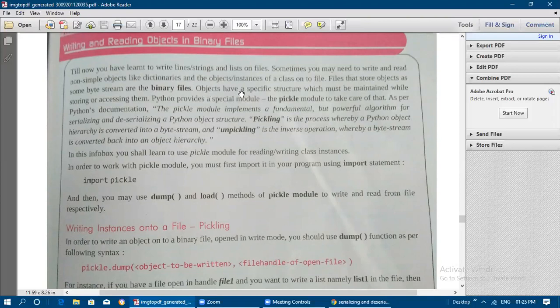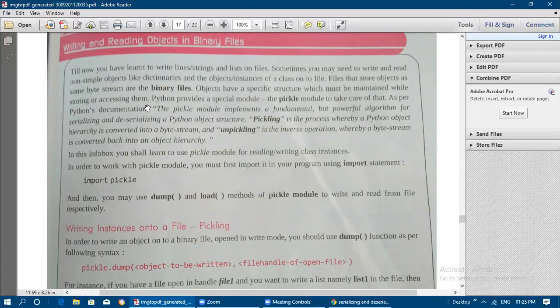So objects have a specific structure which must be maintained while storing and accessing them. Whatever objects we have will have some structure, okay. So that structure should not get affected. The same thing must be maintained while we are writing and while we are reading the content from those kinds of objects. It will have some structure that should not get affected. So how can we do this?